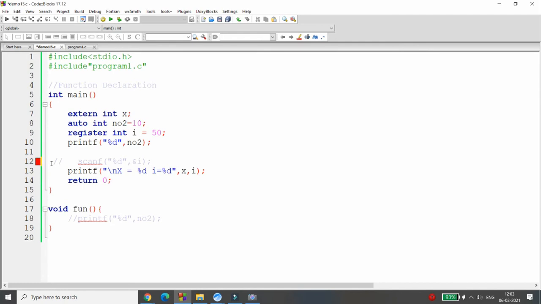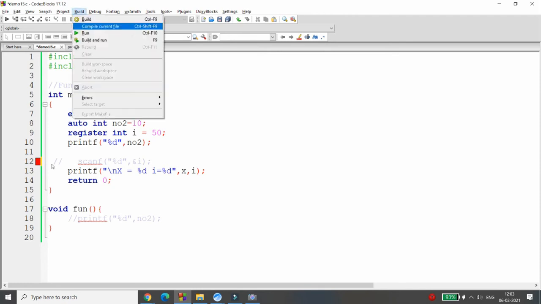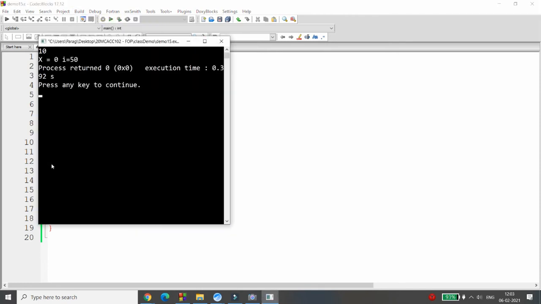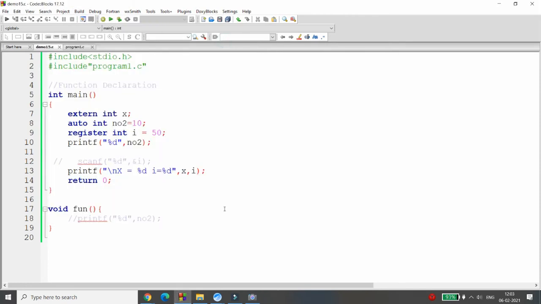The access time of the register variable is faster than auto. Why is access time fast? Because it is stored inside the CPU. So in which situation is a register variable best? Whenever you are looking for a counter, the register keyword is used for a variable which should be stored in the CPU register.